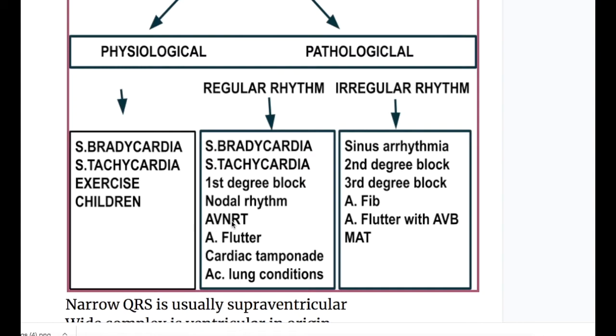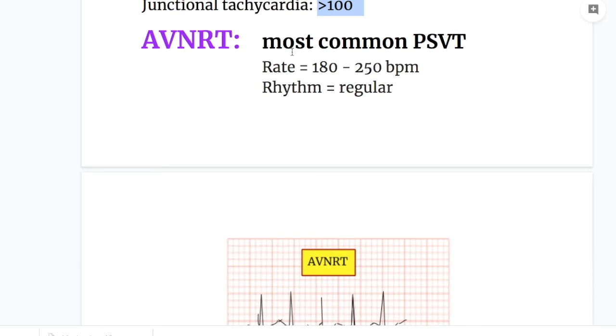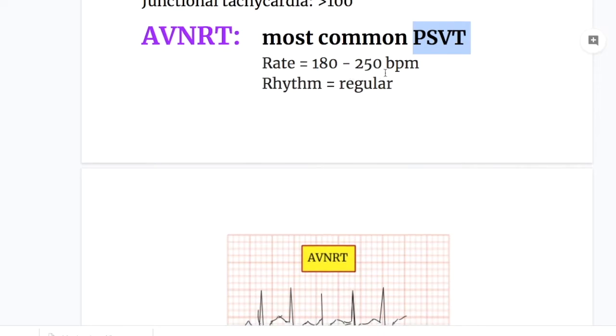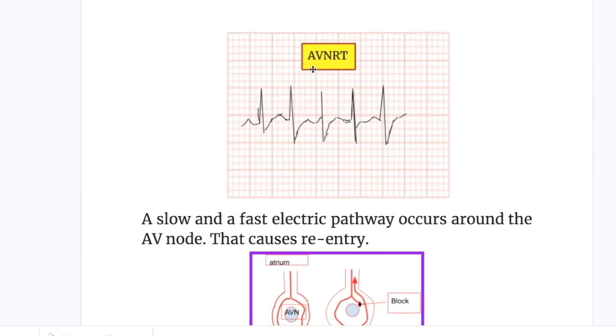Next is AVNRT, atrioventricular nodal reentrant tachycardia. AVNRT is the most common paroxysmal supraventricular tachycardia, where the rate is 180 to 250 beats a minute and the rhythm is regular and the QRS is narrow.